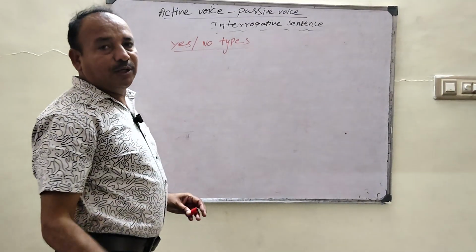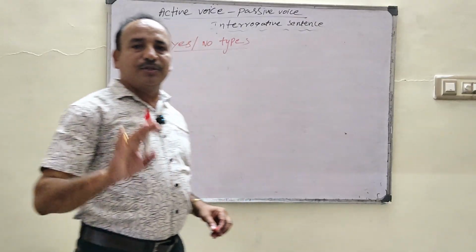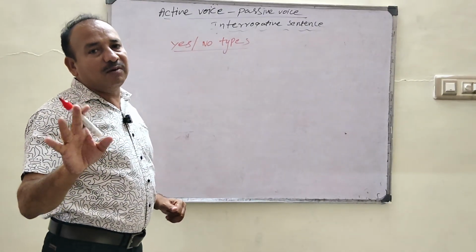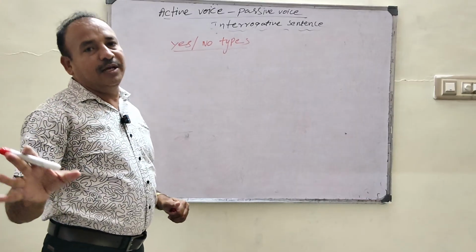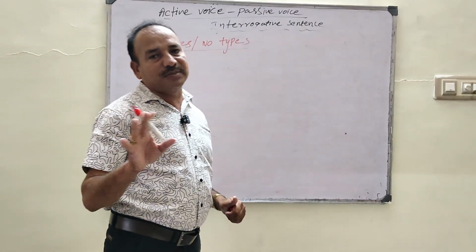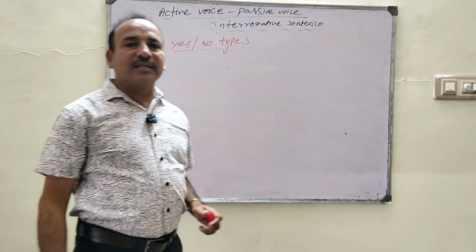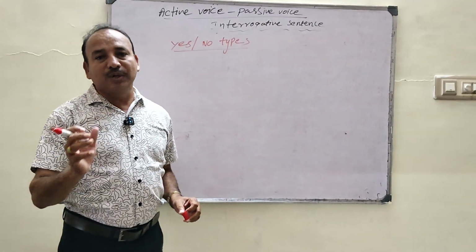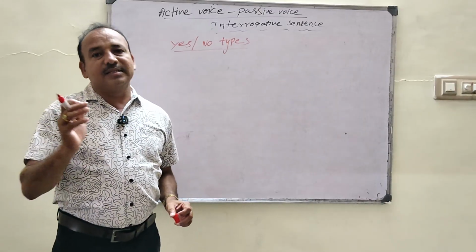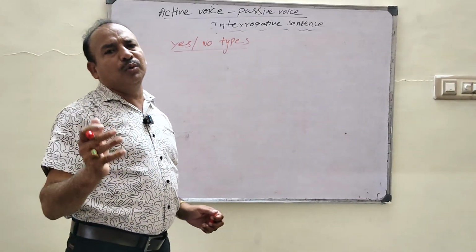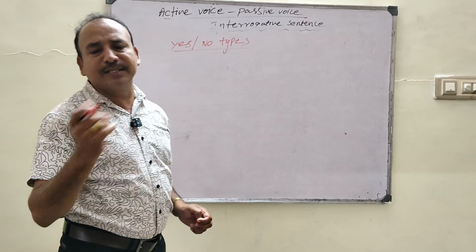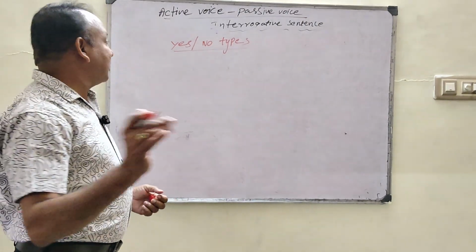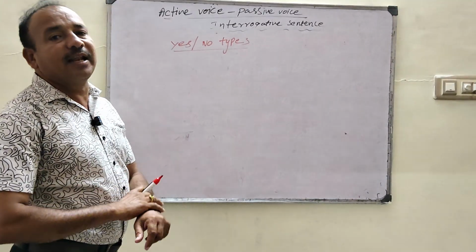Helping verbs are classified into four types: be forms, do forms, have forms, modal auxiliaries. Be forms are am, is, are, was, were, be, been, being. Do forms are do, does, did. Have forms are have, has, had, and modal auxiliaries are will, would, shall, should, can, could, may, might, and must. Semi modals: ought to, need to, needs to, dare to, dares to, have to, has to, and used to. These are semi modals. How do questions start with them?